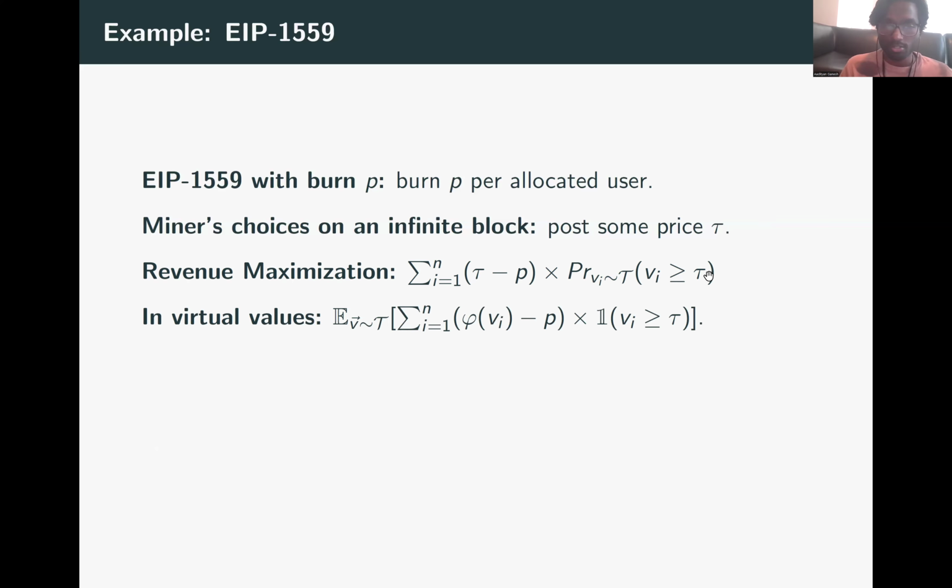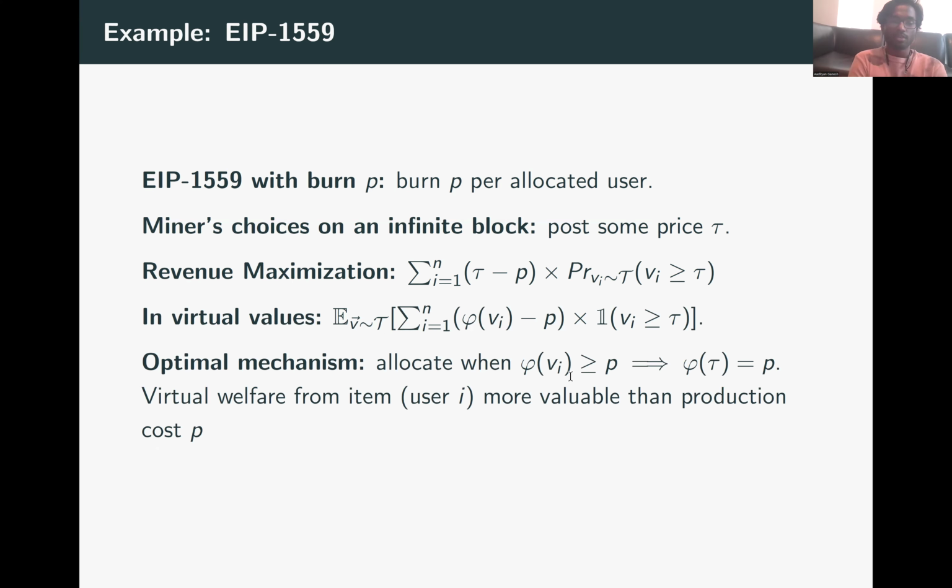So applying virtual values here, whenever the user faces a value Vi, assuming that the user gets included, the miner gets a virtual value of phi of Vi minus the production cost P that it has to pay. So the indicator function says, okay, look, this phi of Vi minus P is basically what the miner gets whenever Vi beats tau. If Vi does not beat tau, the user is not included, and therefore the miner gets 0 from this user. And we sum over all users because we want to calculate the total expected virtual welfare for the miner.